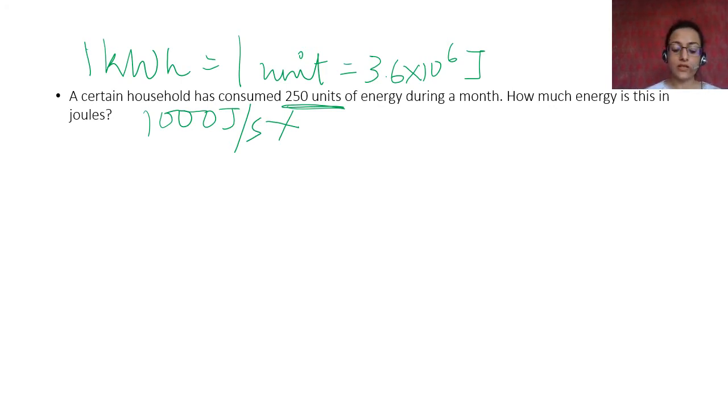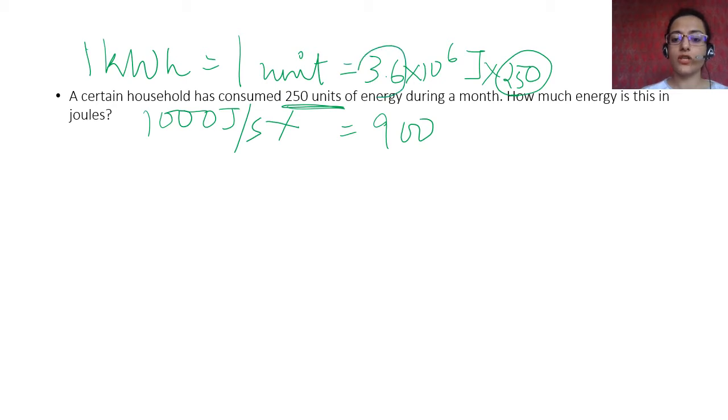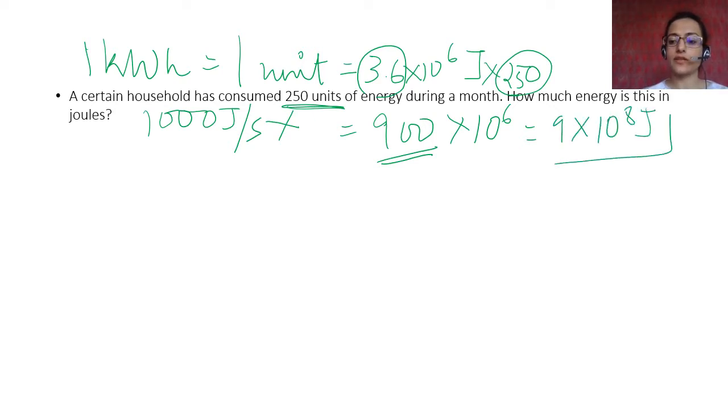This is simple multiplication. What you have to do is multiply 3.6 into 10 raised to power 6 by 250, right? So the answer is 900. 3.6 into 250 is 900. 900 into 10 raised to power 6 joules, which is 9 into 10 raised to power 8 joules, right? This is the answer that you have to give.